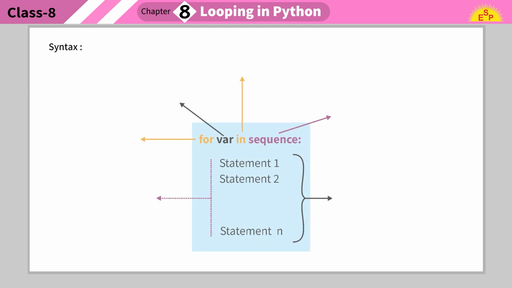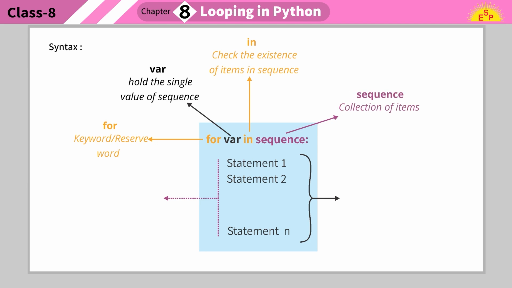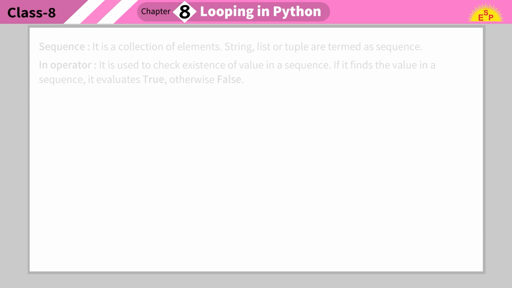Syntax. For var in sequence. For: keyword, reserved word. Var: holds the single value of sequence. In: checks the existence of items in sequence. Sequence: collection of items. Loop indentation. Loop body: executes for each item of sequence.